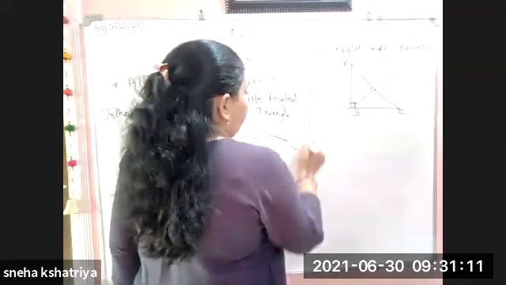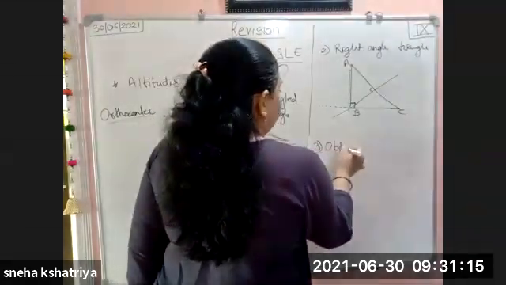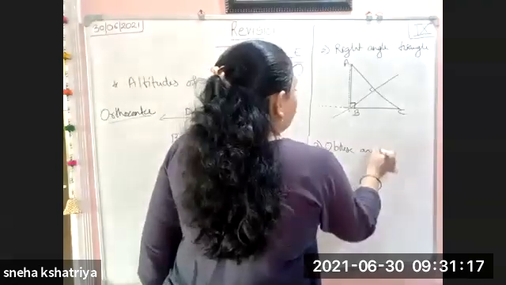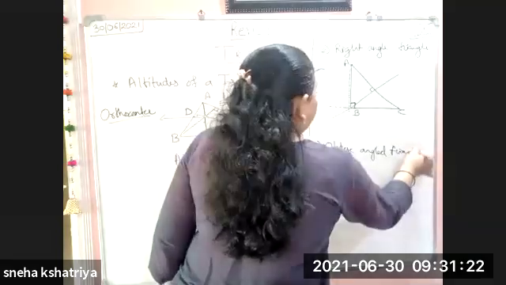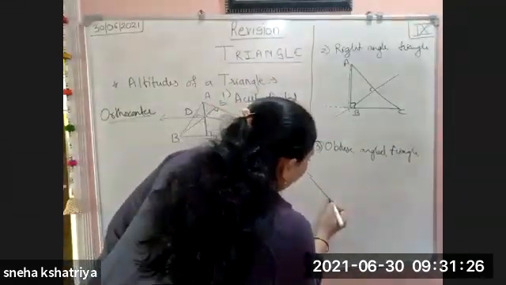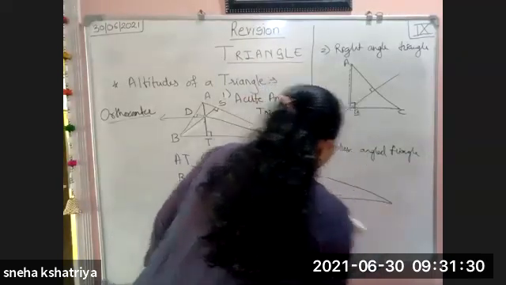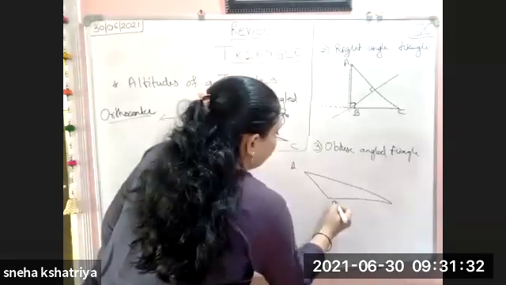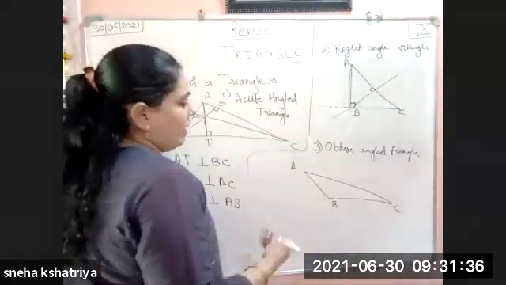And the third one is the obtuse angle triangle. Okay, like this. If I draw an obtuse angle triangle, this is again A, this is B, and this is C. Then where is the orthocenter?